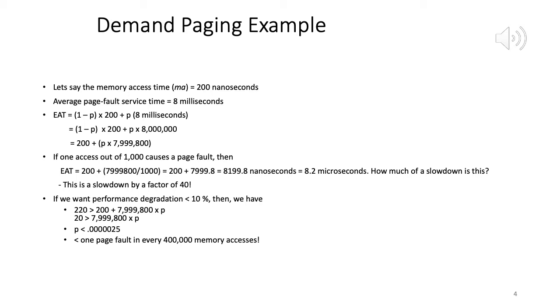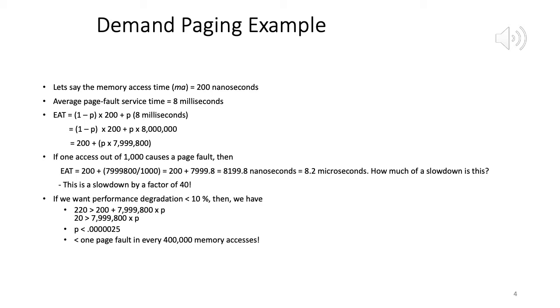8 milliseconds. Now when you plug that into our previous equation, we get (1 minus P) times 200 plus P times 8 milliseconds. So we have 200 nanoseconds and 8 milliseconds. We convert into the same units, so we convert the 8 milliseconds into nanoseconds: 8 times 10 raised to 6. Once we evaluate this, we get 200 plus P times 7,999,800. Okay. So this is what we get.